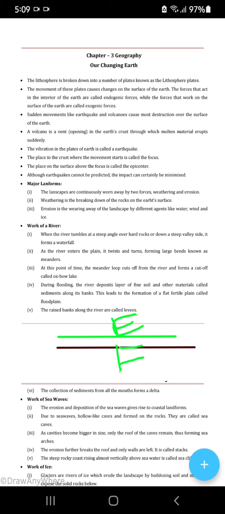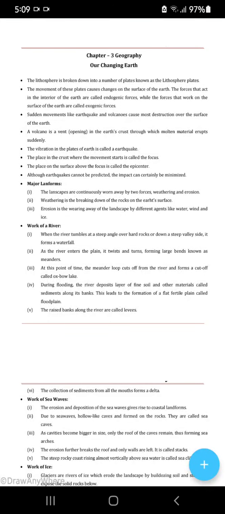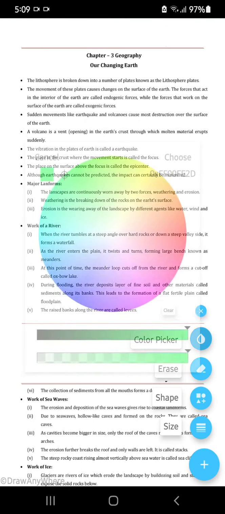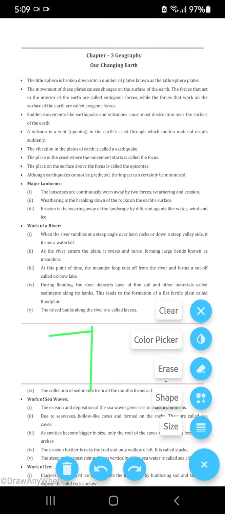When a river tumbles at a steep angle over the hard rocks or down the steep valley side, it forms a waterfall. So you know already, hill or valley, steep valley, you know how they are formed. I'll show you also with the help of a line. Here you see a hill and we draw a perpendicular here.